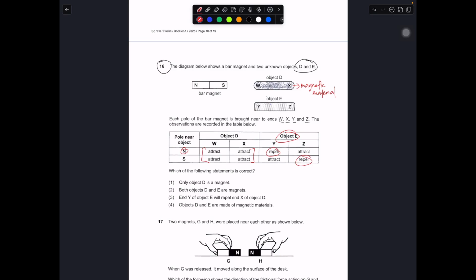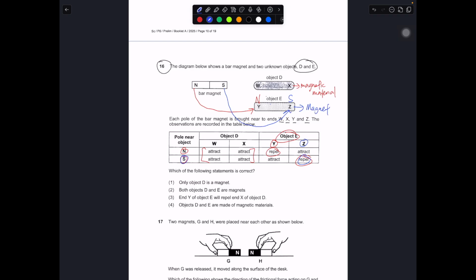When N is brought near Y, it shows repulsion. So straight away you know that Y is North Pole. When S is brought near to Z, it shows repulsion again. So straight away you know that Z is South Pole. So this one must be a magnet.